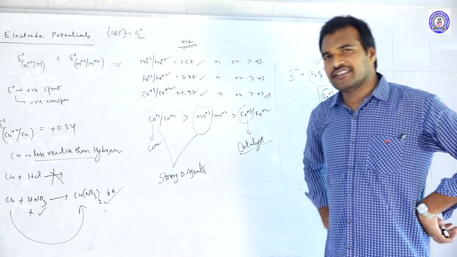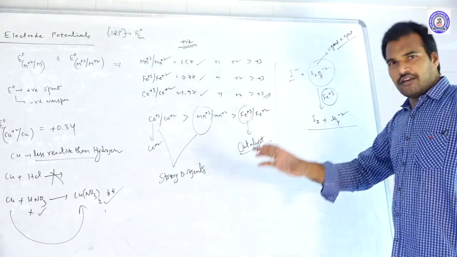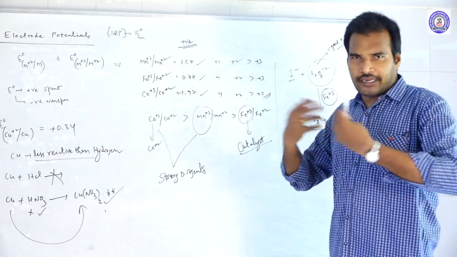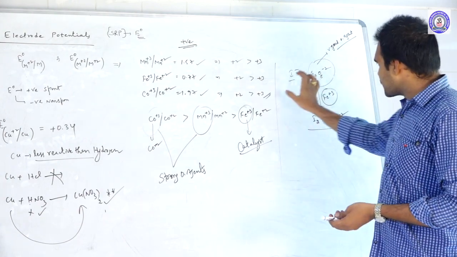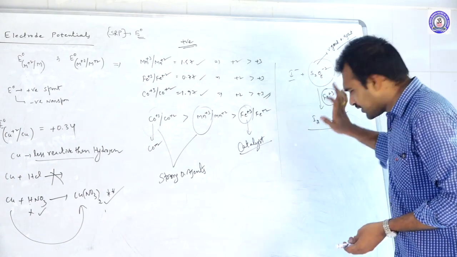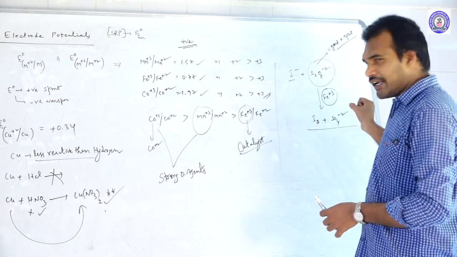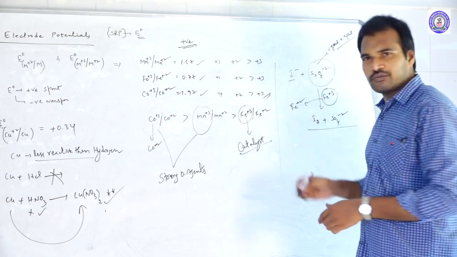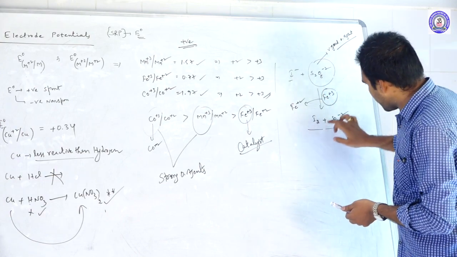The ferric ion decided, okay, no problem. I have a large positive charge, so I will oxidize you. Give your negative charge to me, I can bear that negative charge. Like that it helps I minus oxidize into I2. Now it gains one negative charge, so Fe+3 becomes Fe+2. And I minus happily oxidizes to I2.